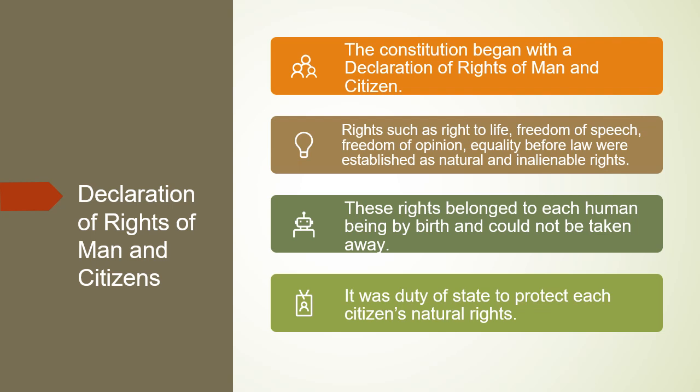So now what do we see here? That the Constitution of France that was made has the essence of democracy in it. And this is how democracy was introduced in the world. Before that, America became an independent country, and when the American Constitution was made, they had put all these rights and features which we see in the French Constitution already in their constitution, and it was followed in France also.